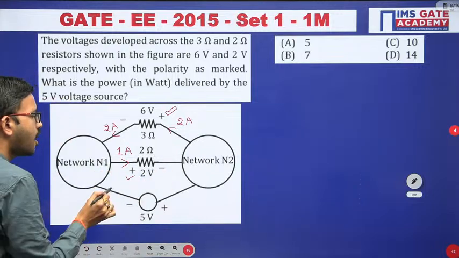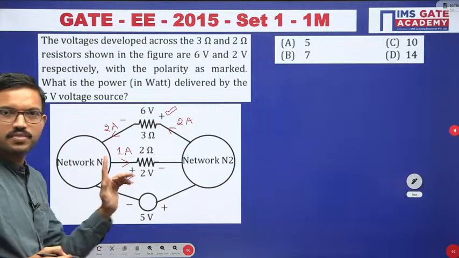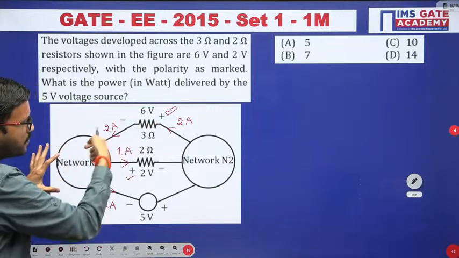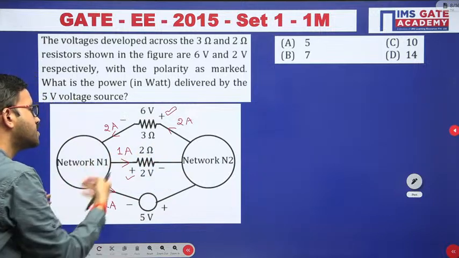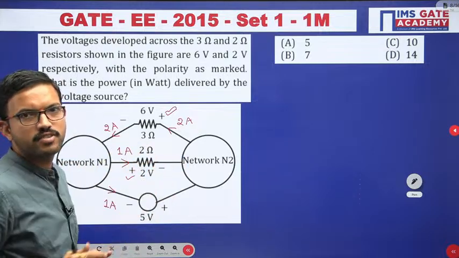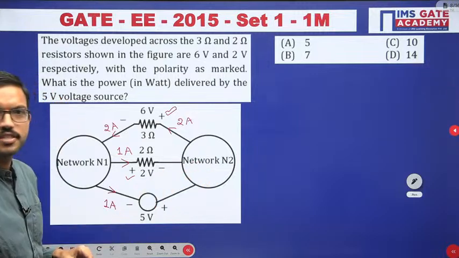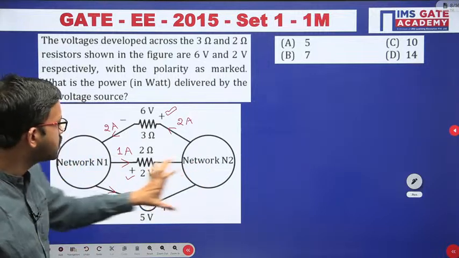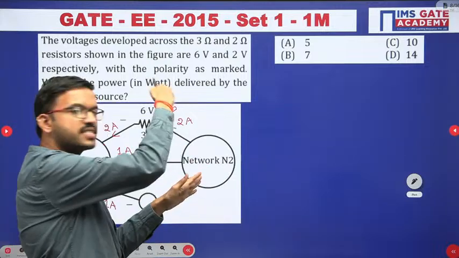That means obviously in this branch, 1 more ampere should leave. So 2 ampere is coming, and 2 ampere together is leaving. That means the entire current coming to this network is leaving that network. That's all. Similarly, if you want, you can apply KCL with respect to this network. Here in these two branches, together 2 ampere is entering, and the entire 2 ampere is leaving.